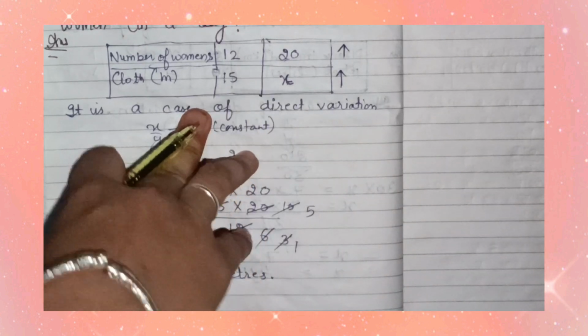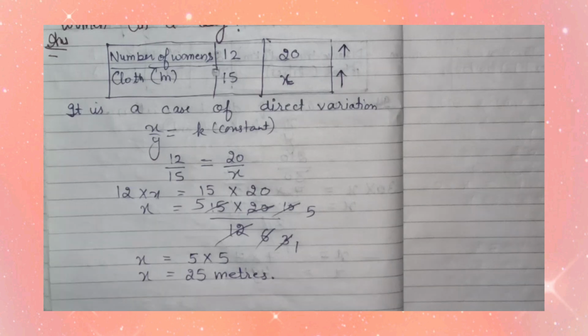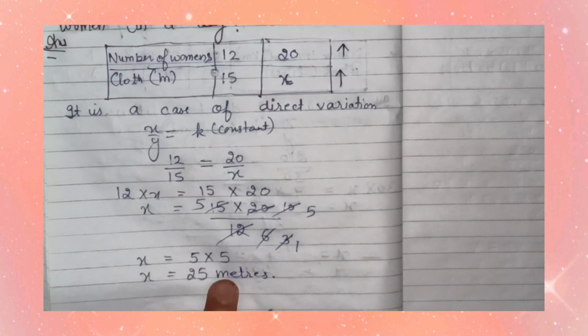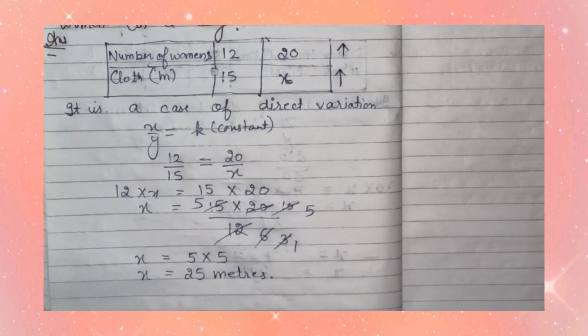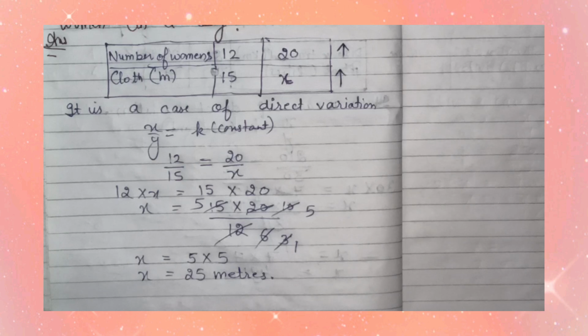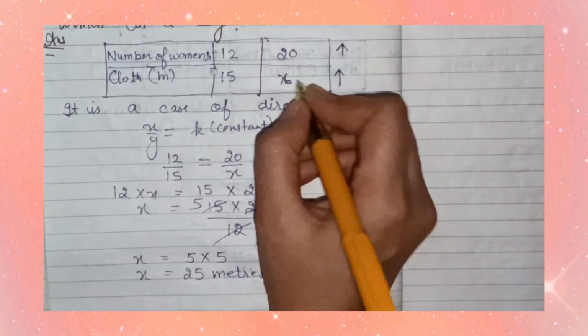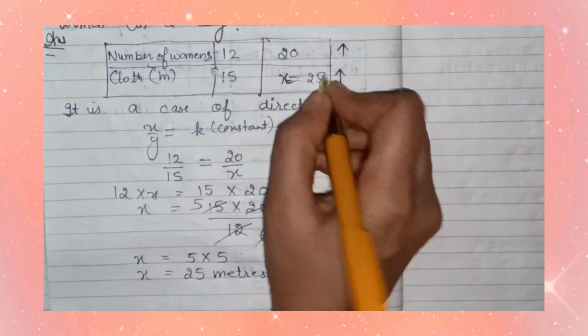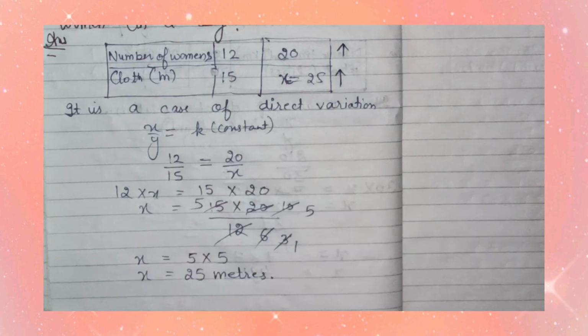So 25 meters of cloth is woven by 20 women in a day. So I also write here x is equal to 25. So we find the value of x. So that is question number 6.